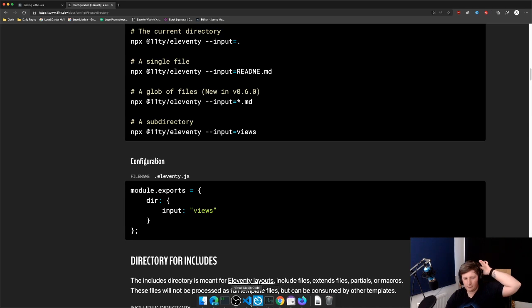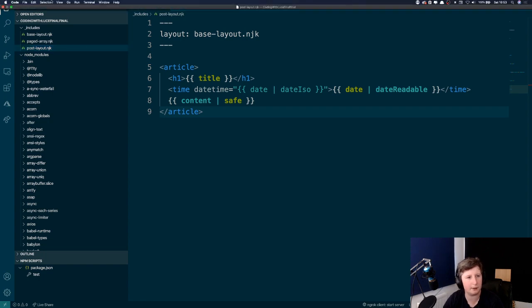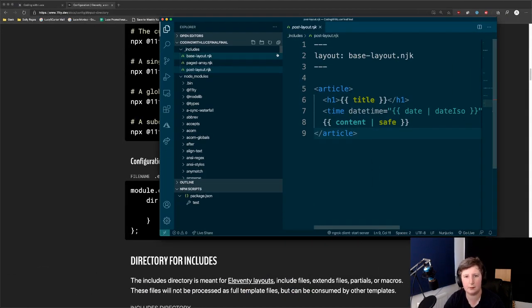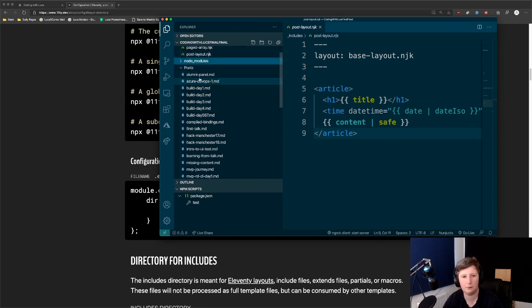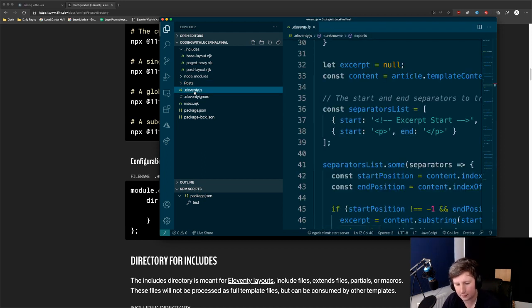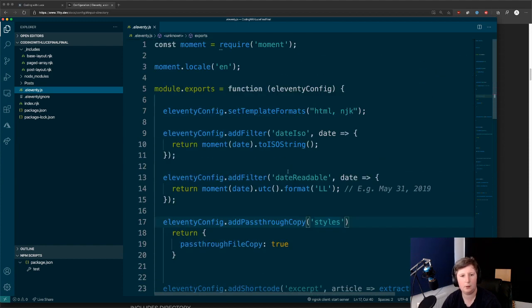So in Eleventy.js, it was saying, let's get this out of full screen so that we can. There we go. That's smaller than I wanted it, but there we go. So if we go back to that, let's close all these. Eleventy.js that I talked about. So here, I just want to make it bigger. There we go.